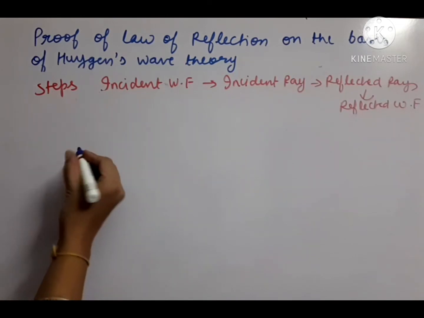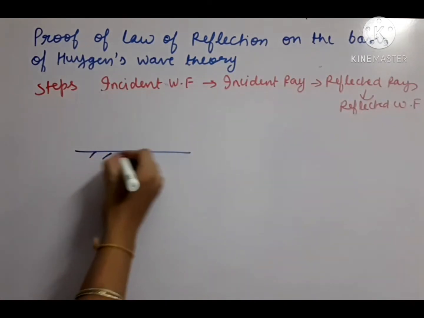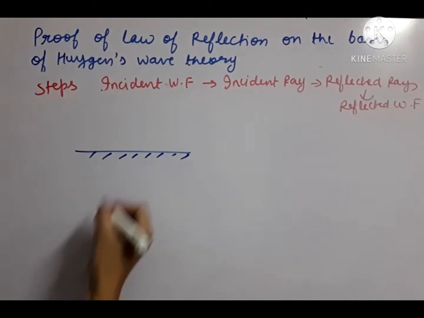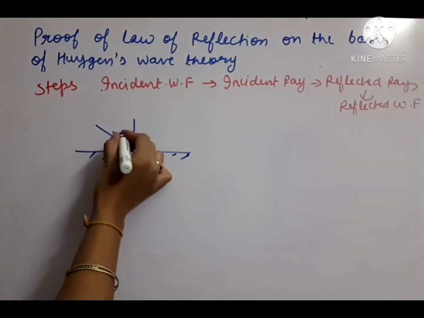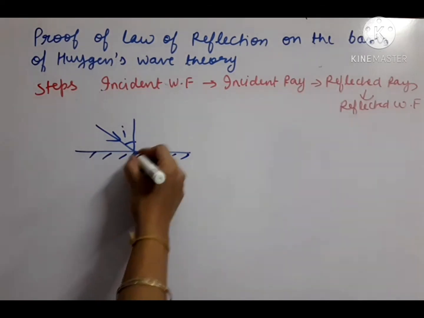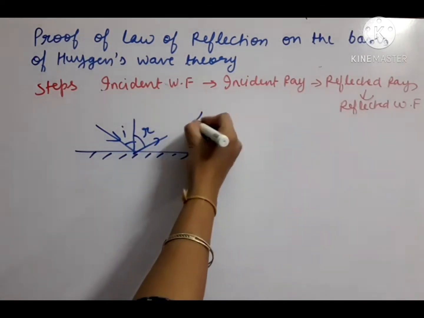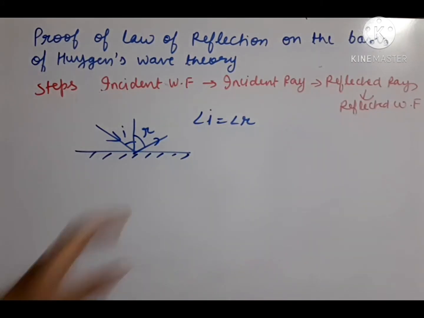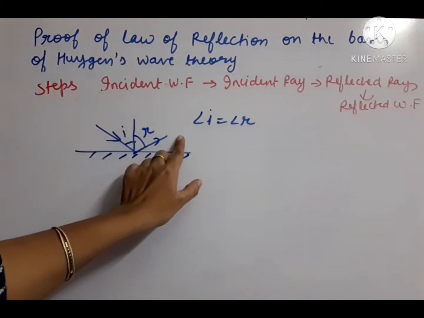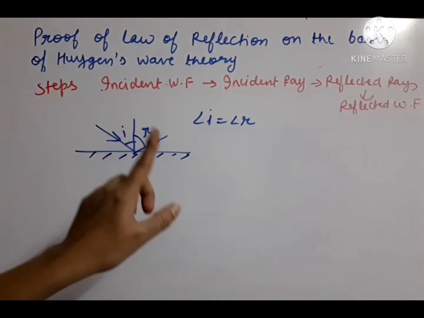I'll draw a simple diagram. Suppose this was a reflecting surface. So suppose a light ray comes at some angle i with the normal. It gets reflected at the same angle r. So this angle i equals angle r. This law of reflection we already use for the rays. Now we have to prove it for the wavefront.